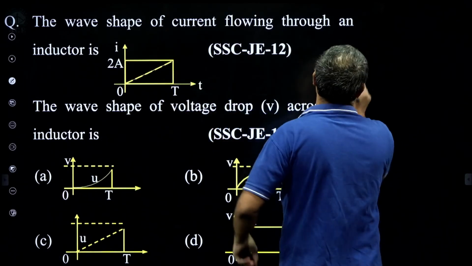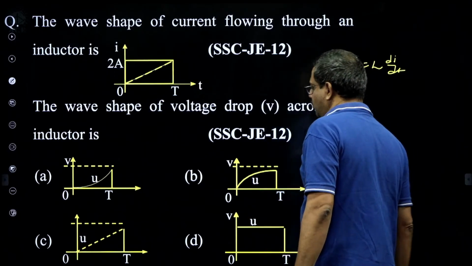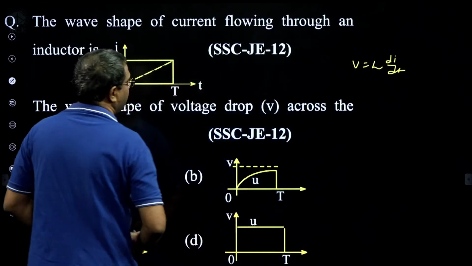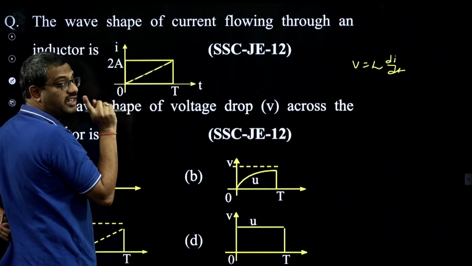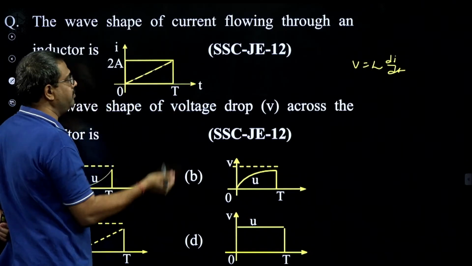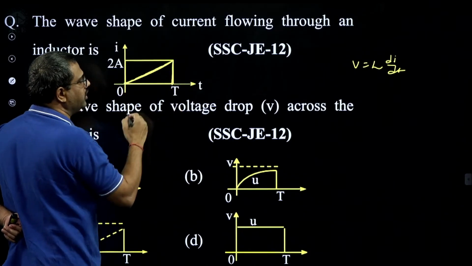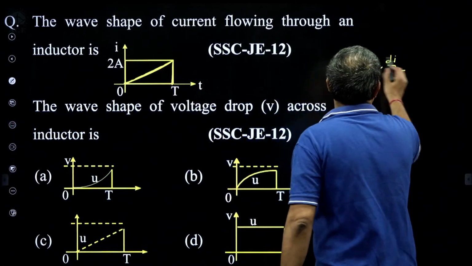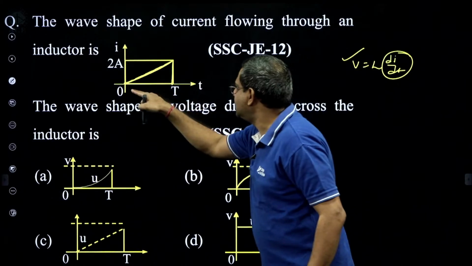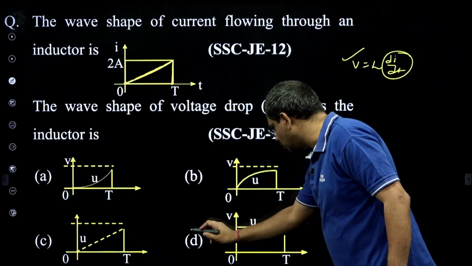current flowing. Now, we want voltage, but V is L di by dt. If it is a step current, differentiation of step will be impulses. That is not there. Maybe this is the shape of voltage, but you give ramp voltage. Now see, differentiation of ramp is step. So V is L di by dt. Current is ramp, then differentiation of ramp should be step. So the option should be D.